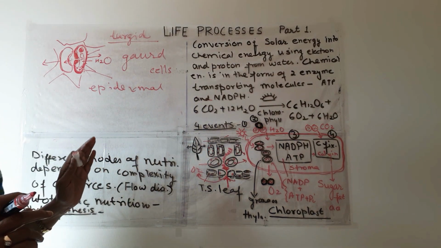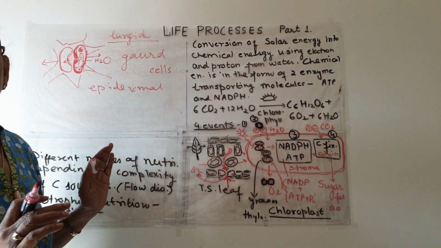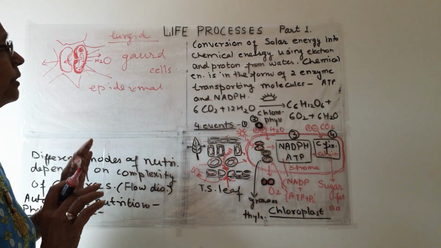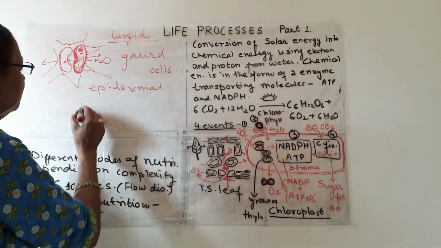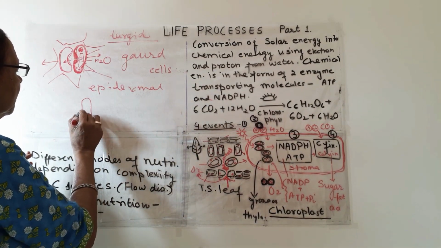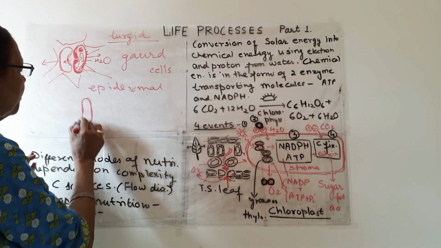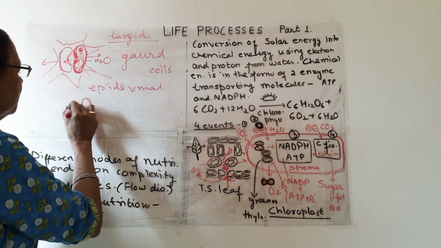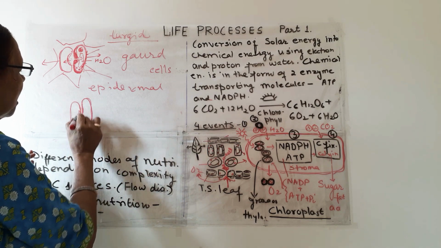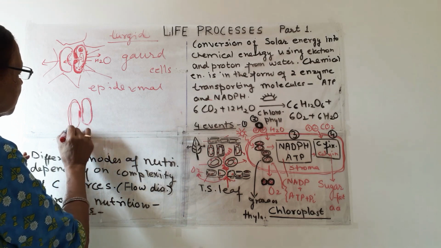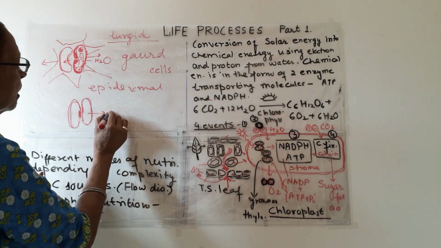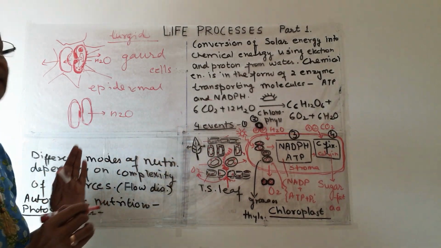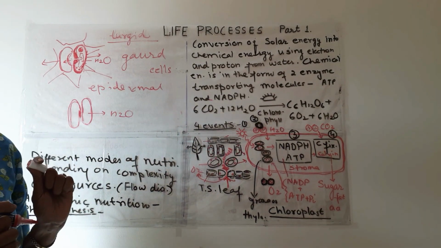What happens when plants do not have to exchange gases? Then these stomata become closed like this. The opening in between them is closed. How is this opening closed? Now the water comes out from the guard cells to the epidermal cells.